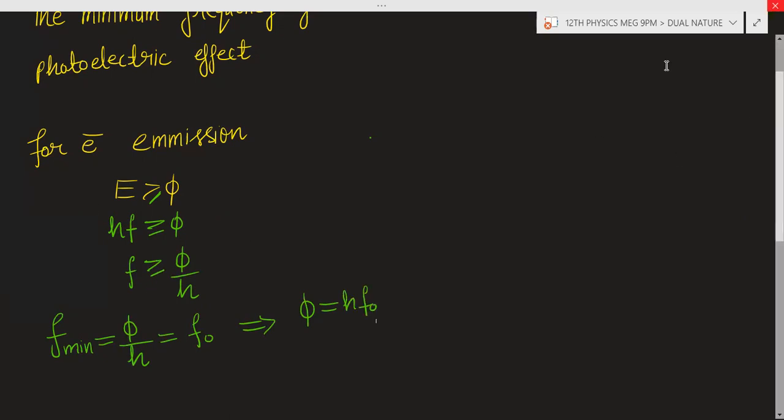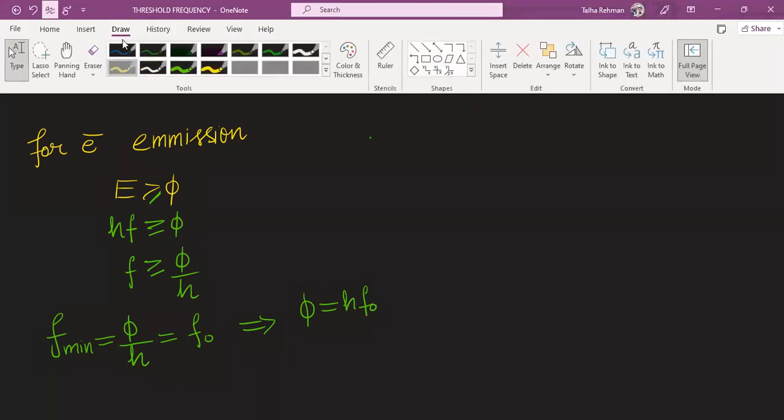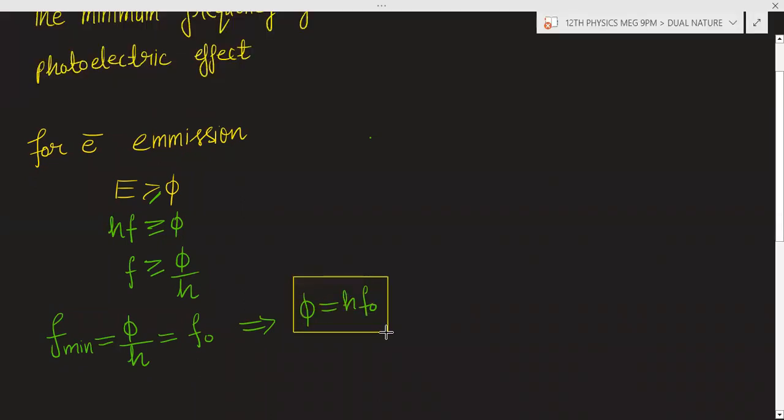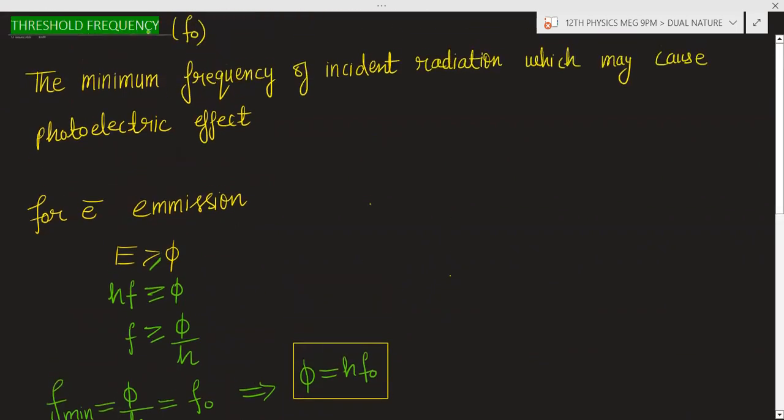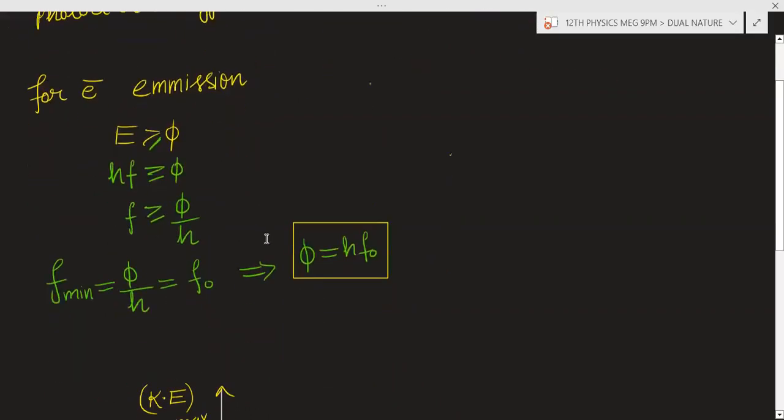So there is one more formula to calculate the work function. Phi is equal to H into F naught. What is F naught? F naught is the threshold frequency.